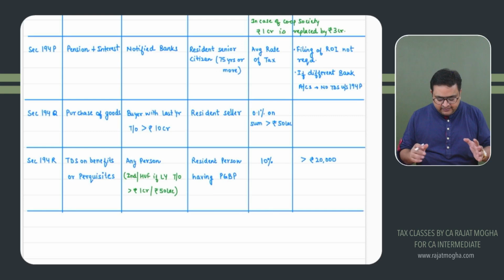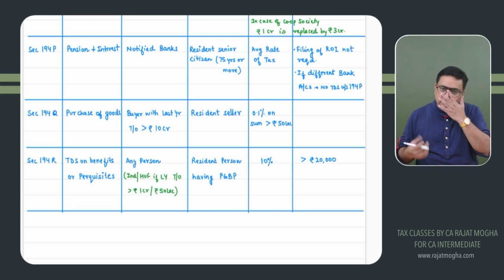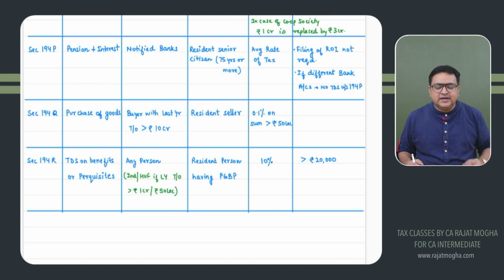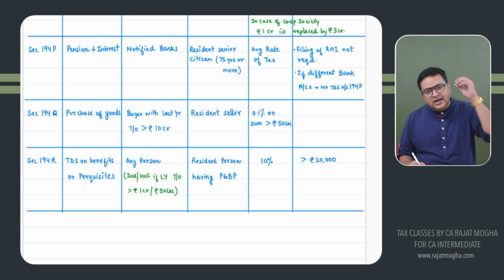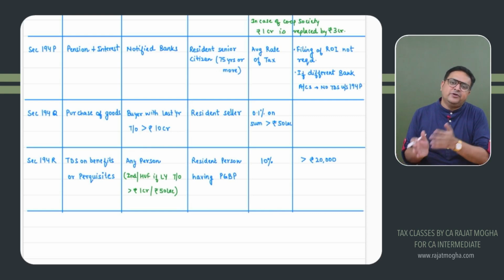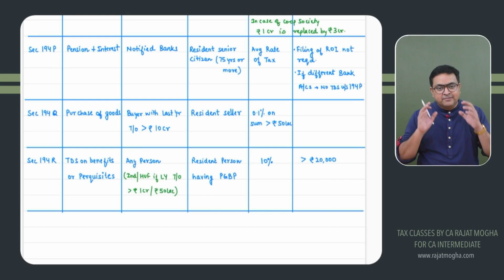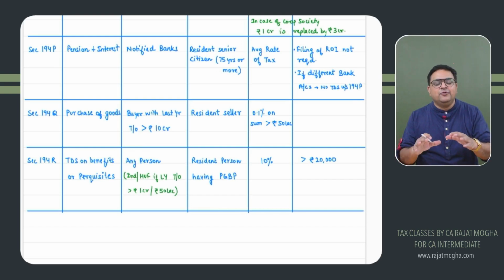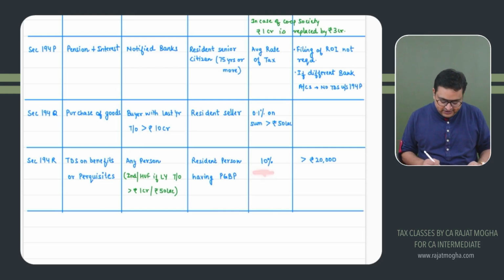You can get an idea with an example: a YouTube influencer who has PGBP income and is doing their profession. Let's say a company gives a mobile phone to them. They review that mobile phone and the company says, please keep this mobile phone with you. So it is a gift. If they have to return it, then it is not a gift. But if they can keep this mobile phone and the value is more than 20,000 rupees, then TDS would be deducted at a rate of 10%. Got it? Again, quite an important section, 194R.